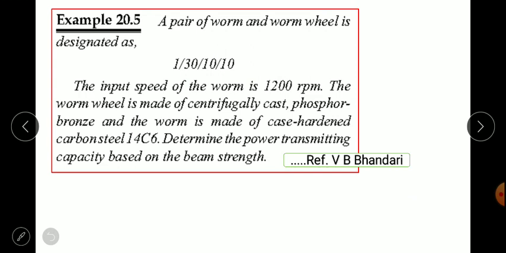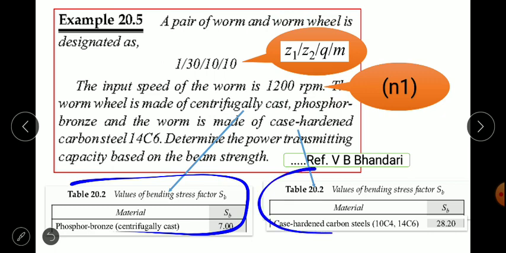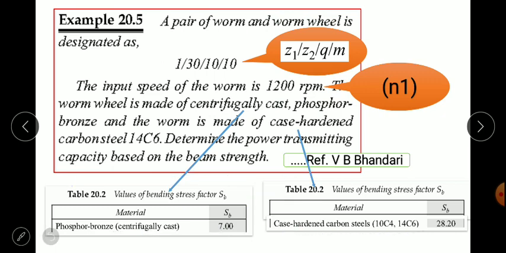What is asked is to calculate the power rating in kilowatts. What is given? We know that 130 10 10 is z1, z2, q, m, n1 is given here, and likewise two materials are given for both parts. So we can get the Sb value, as I have directly shown in the table copied from the previous table. So how to solve this?